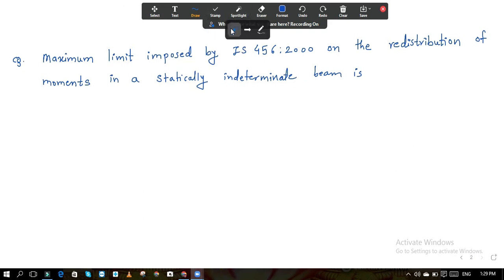Okay, so the question is the maximum limit imposed by IS 456 2000 on the redistribution of moments in a statically indeterminate beam.